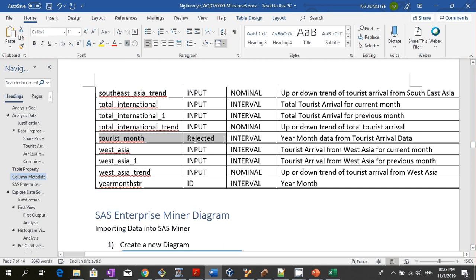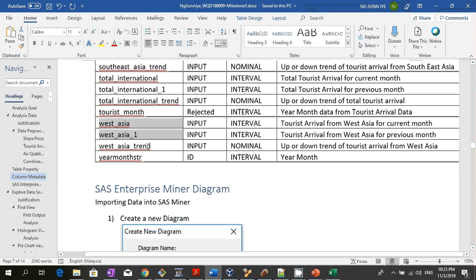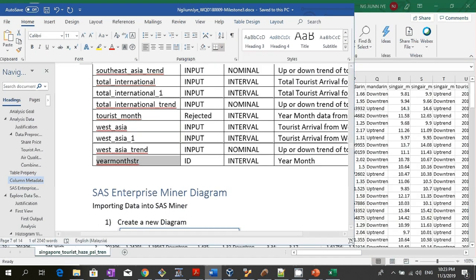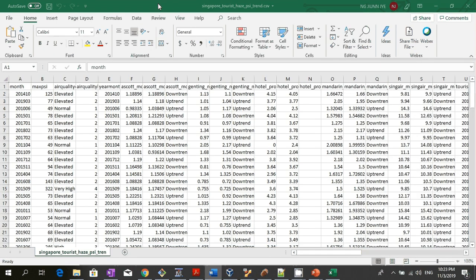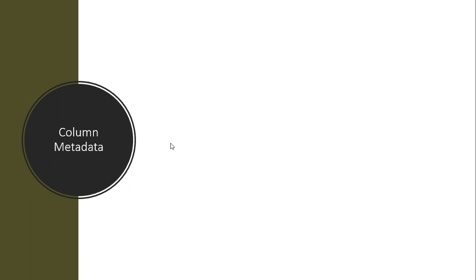Month, which this is again a side effect of joining the table. This is again the year month view, and tourist arrival from West Asia, and the year month string value, which I'm going to use as ID. Alright, so those are the column metadata.